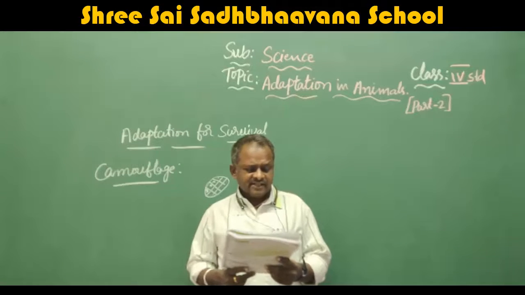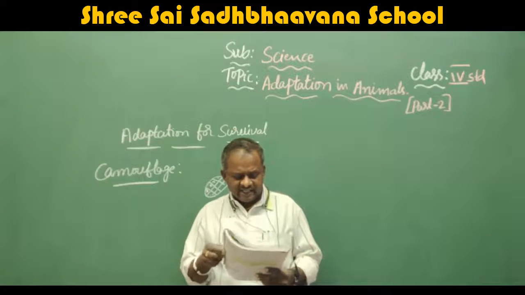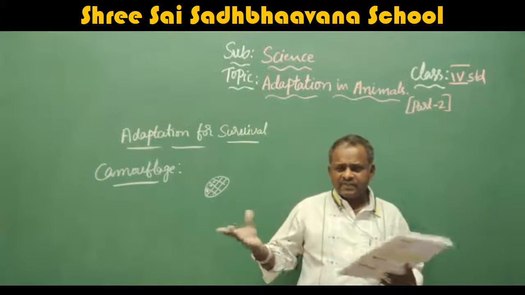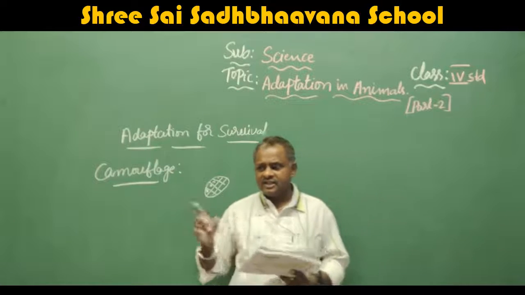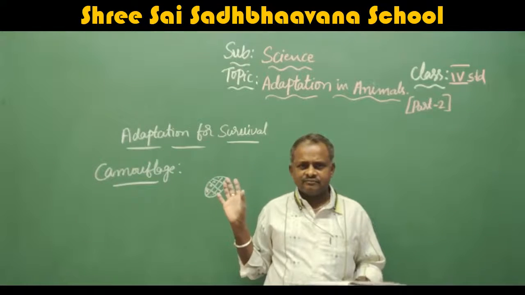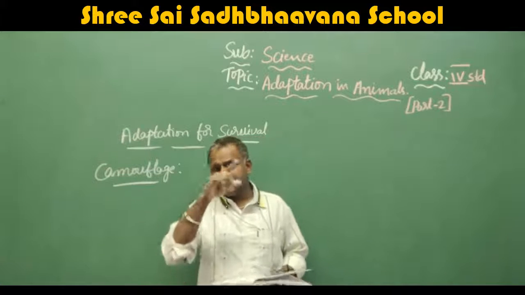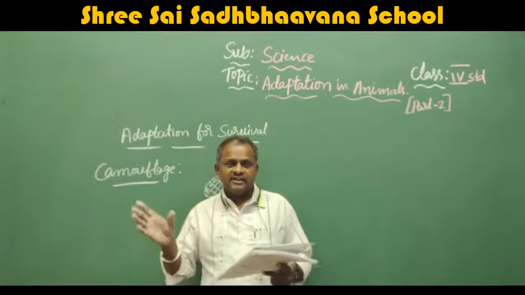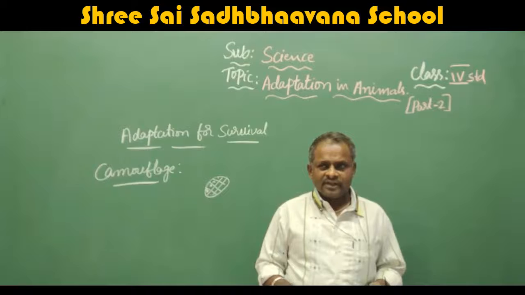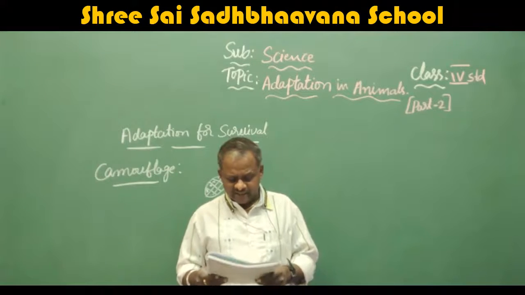Next, mimicry. Some insects like spiders copy the shape, color and habits of other animals like ants to protect themselves. They will do mimicry. That means they will copy the same as the other. For example, some grasshoppers will act the same as the grass. Some insects have leaf-like structures, so we can't easily identify which is the insect and which is the leaf. By this they will protect themselves.